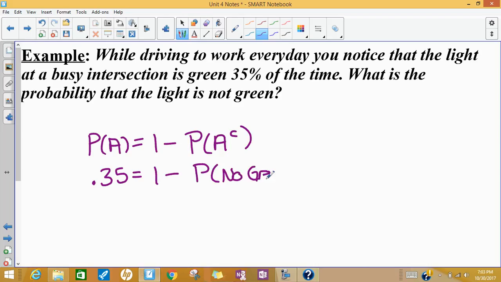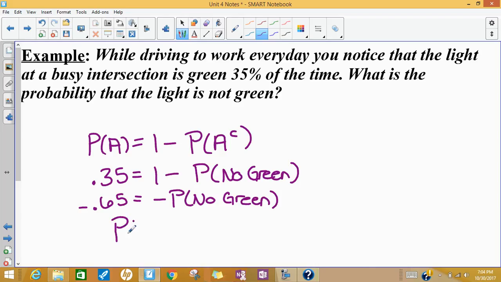I'll say no green. So we subtract 1 from both sides, and we get negative 0.65 equals negative probability of no green. And then some quick algebra tells you that the probability of having no green light is 0.65. So you can say that 65% of the time you arrive at this intersection, the light will not be green. So that means it could be yellow or red, but it's definitely not green.